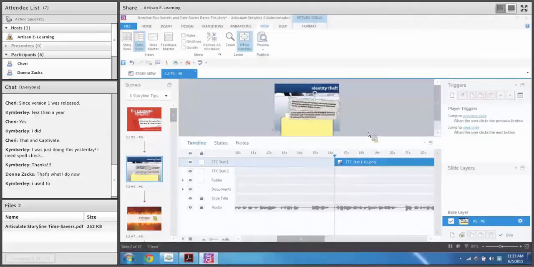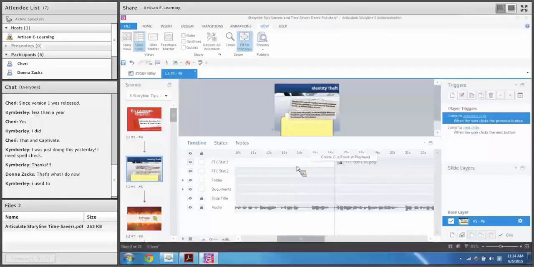The first one is adding cue points. And cue points are these nifty little icons that you can add to your timeline, anywhere on your timeline, as a visual indicator to go, hey, Tim or Donna or whoever it is, I need to have a cue point here to tell me I want something to happen here. Maybe you want something to animate in, animate out, who knows. But you can add cue points at any time by right-clicking, and it says create cue point at playhead. And it's this little indicator, and you can move that wherever you want. And you can use that as a visual indicator.